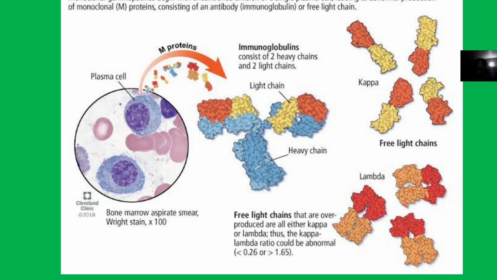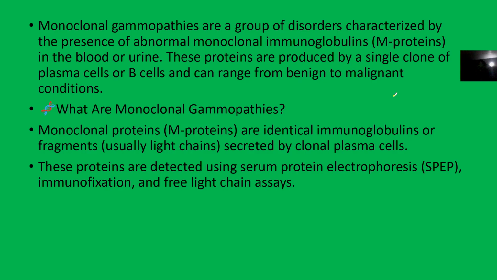Now we'll get to talk about another classification of blood disorders, and this is what is called the monoclonal gammopathies. Monoclonal gammopathies are just a group of disorders characterized by the presence of abnormal monoclonal immunoglobulins, that's M proteins. You see them in blood, you see them in urine.